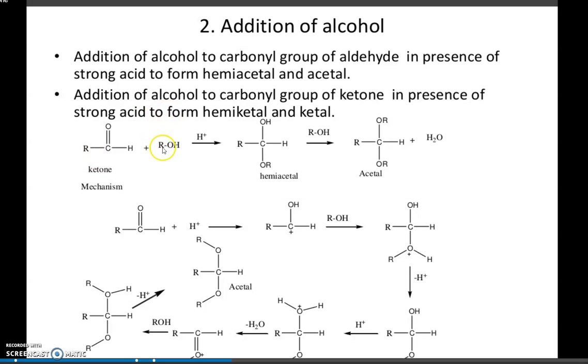The OR will attach to the carbon and H plus will attach to the oxygen. So we get the compound known as hemiacetal. Further, if we add alcohol, we get acetal.